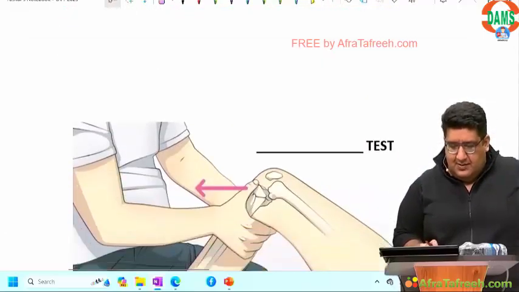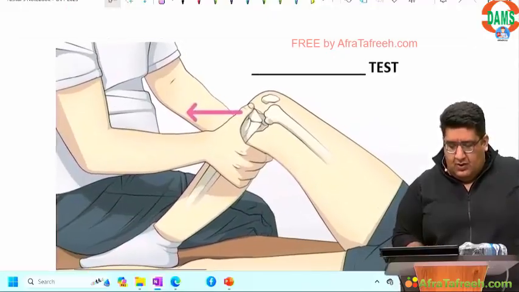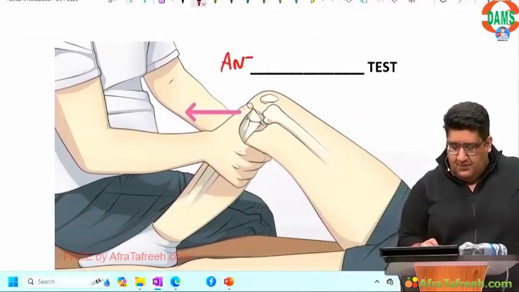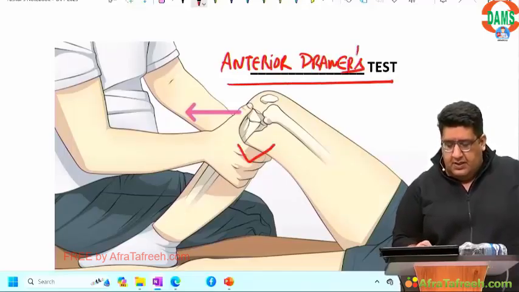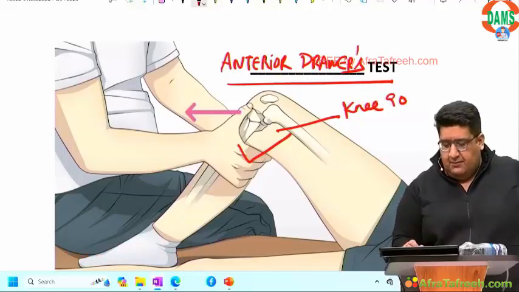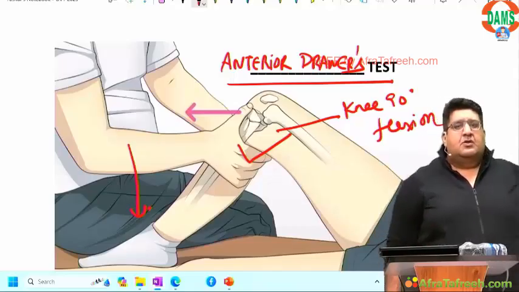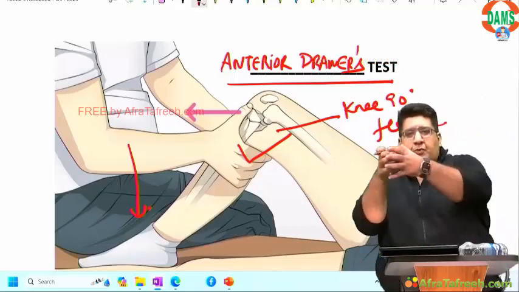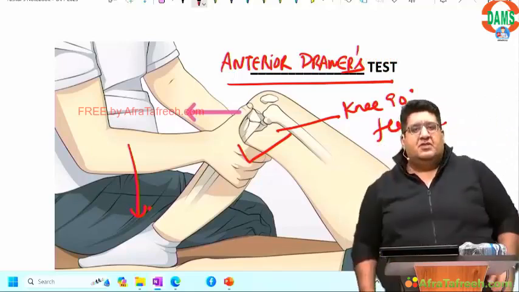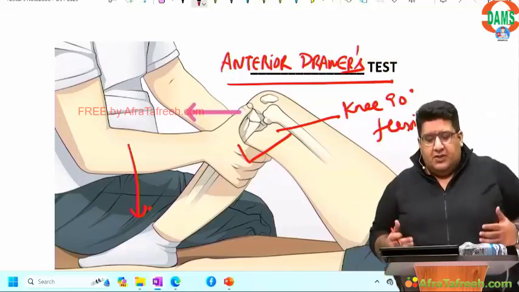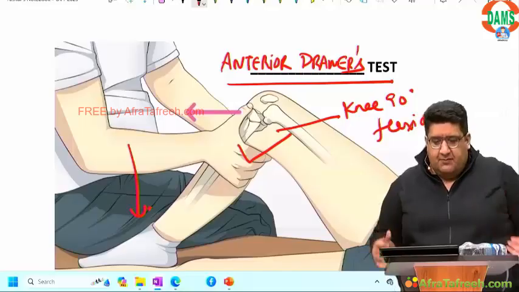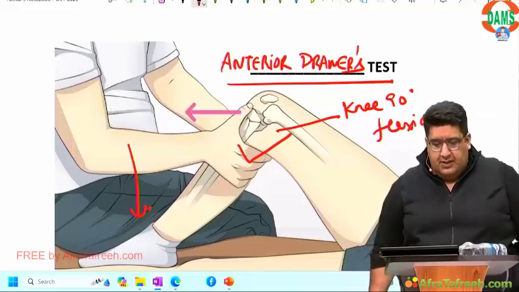What is this test? Anterior drawers test. Knee is in 90-degree flexion. The examiner is sitting on the dorsum of the foot and trying to pull the proximal tibia towards himself. He is trying to exert a draw anteriorly towards himself. That is called the anterior drawers test.